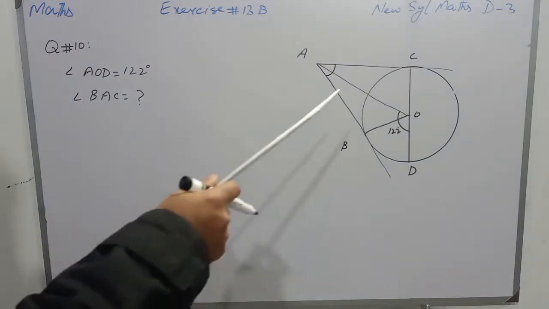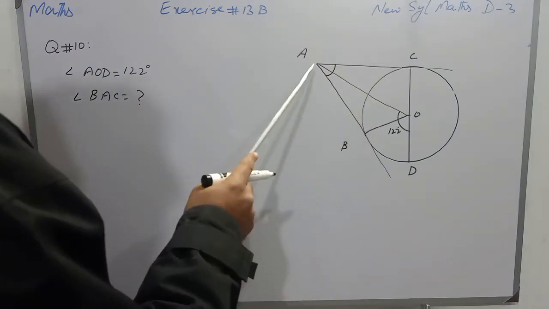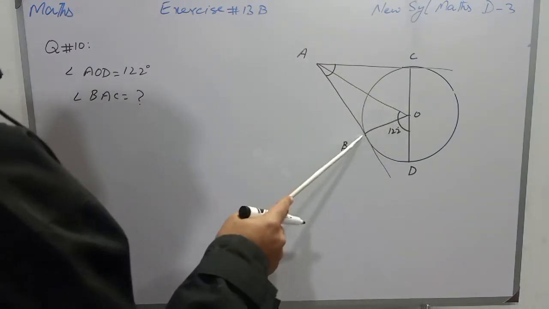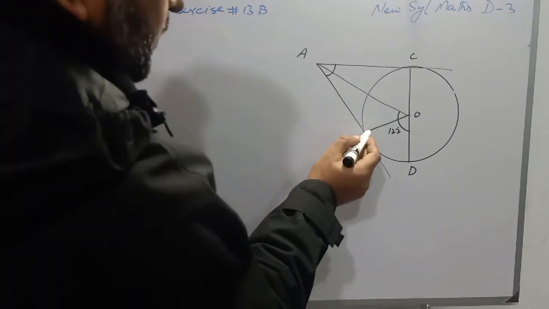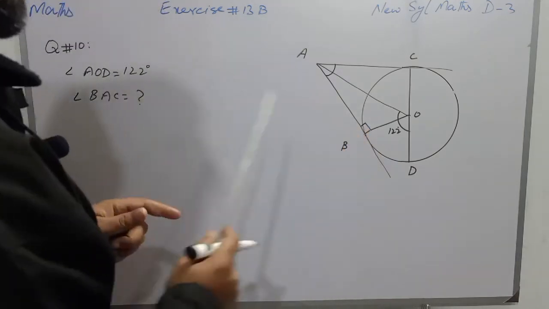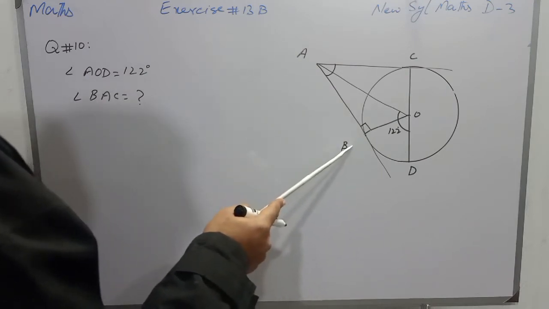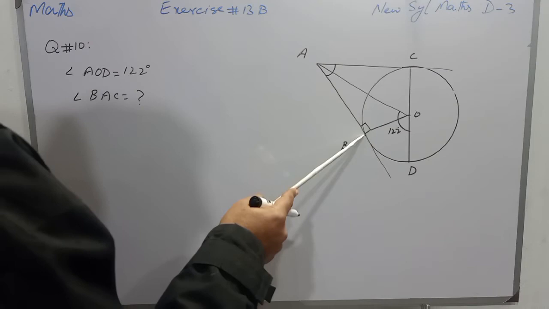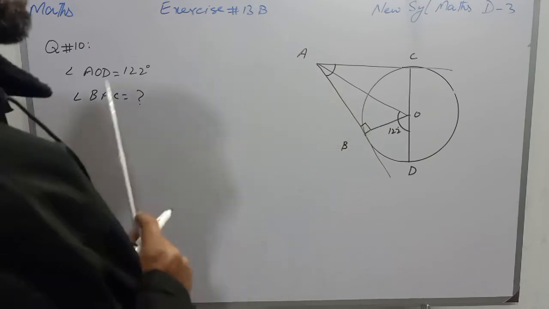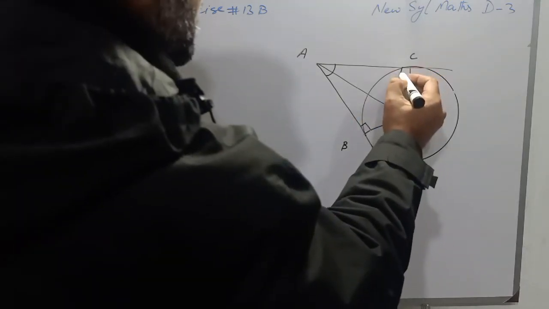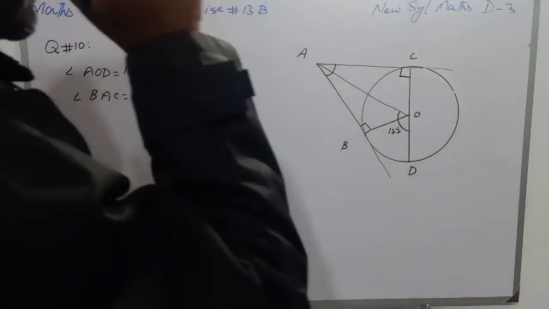Students, look at the figure. There are two triangles, triangle AOB, and this angle is a right angle because OB is a radial segment and AB is a tangent. Both are intersecting each other at point B, so it is a right angle, as well as angle C is a right angle.